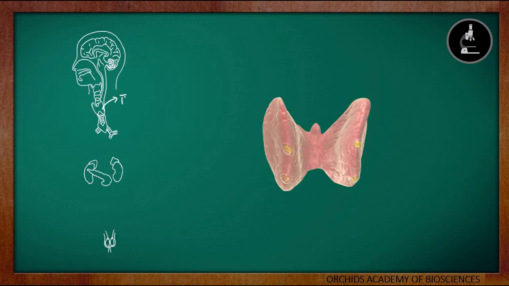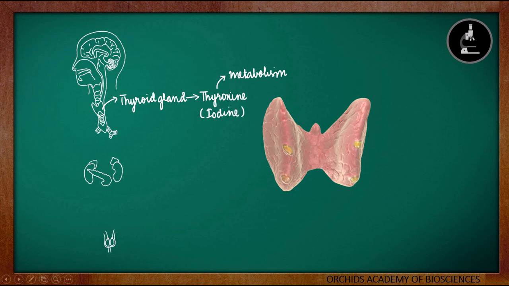Moving on to the next gland of our body, that is thyroid gland. This thyroid gland is present in our neck just below our Adam's apple. This thyroid gland produces a hormone, that is thyroxine. And this thyroxine is a very important hormone because it is responsible for the metabolism. For the production of thyroxine, iodine is very essential.